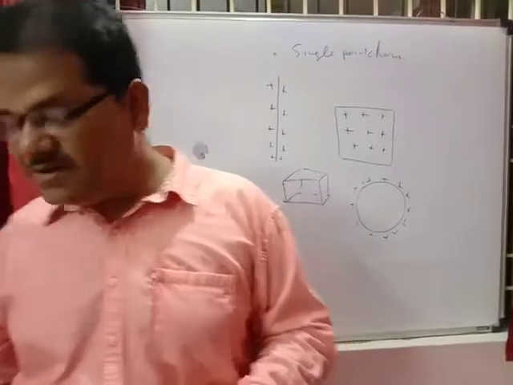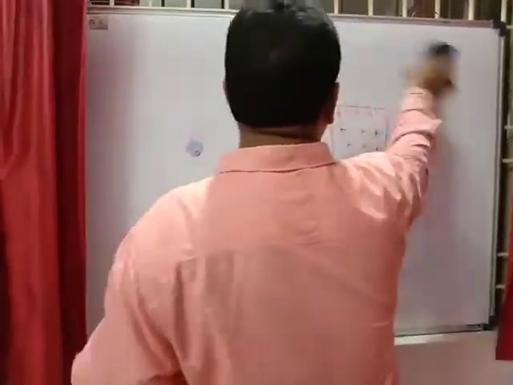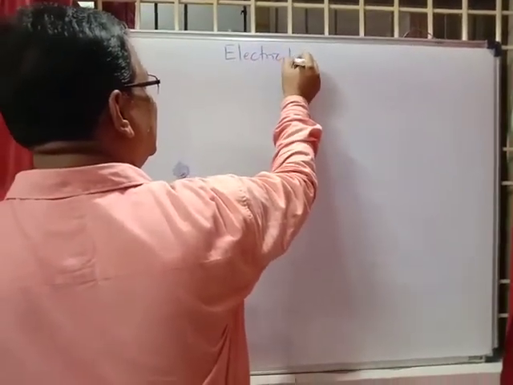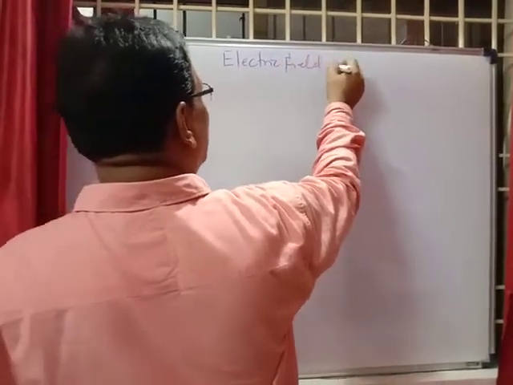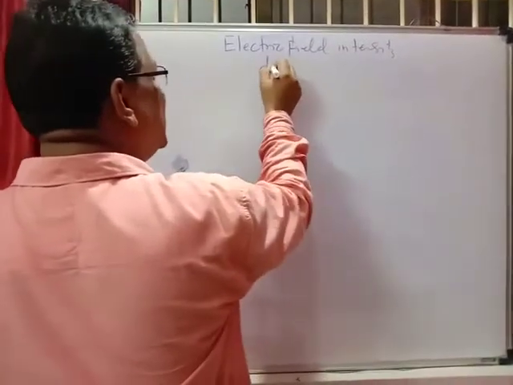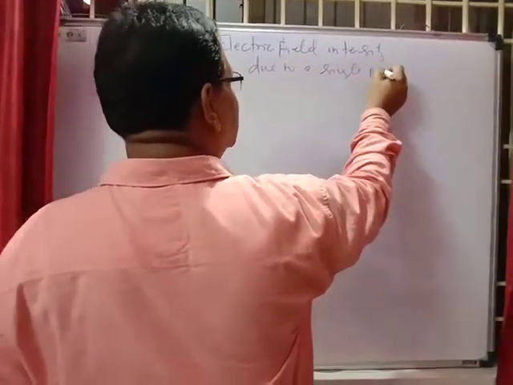Now I would like to tell you about the electric field intensity due to a single point charge.